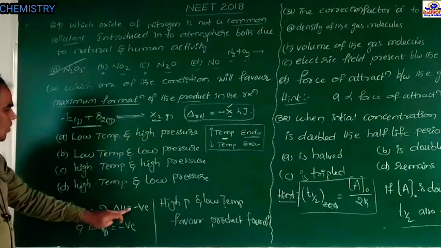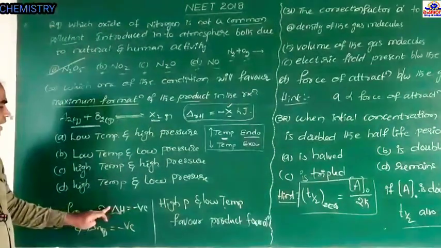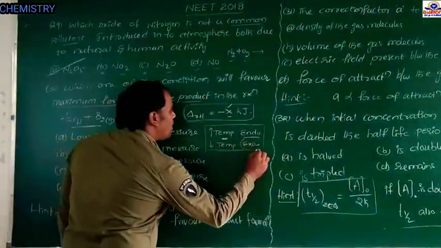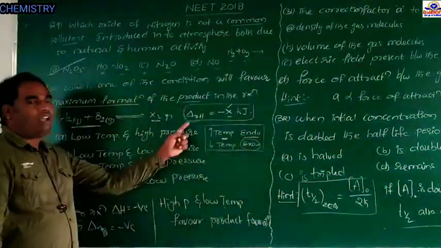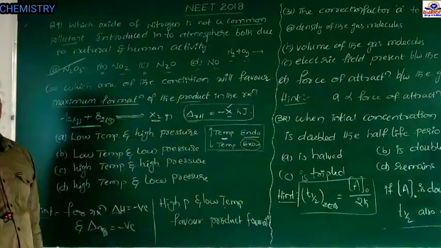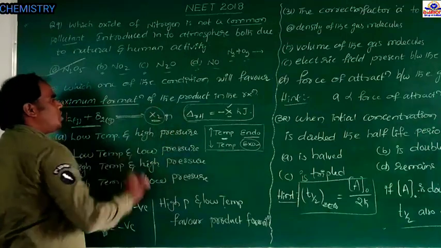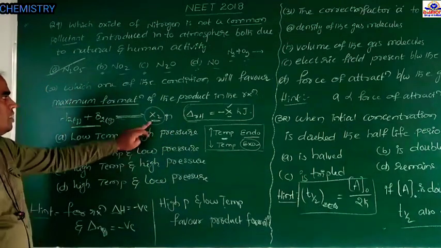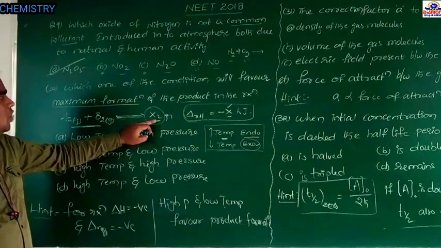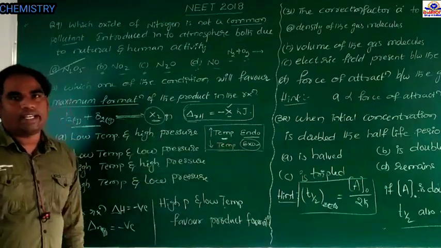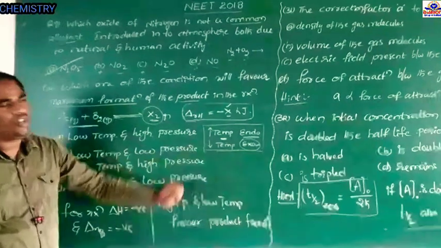If the delta H value is negative, then it is an exothermic reaction. To produce X2 means the forward reaction, and the forward reaction is exothermic because delta H is negative.